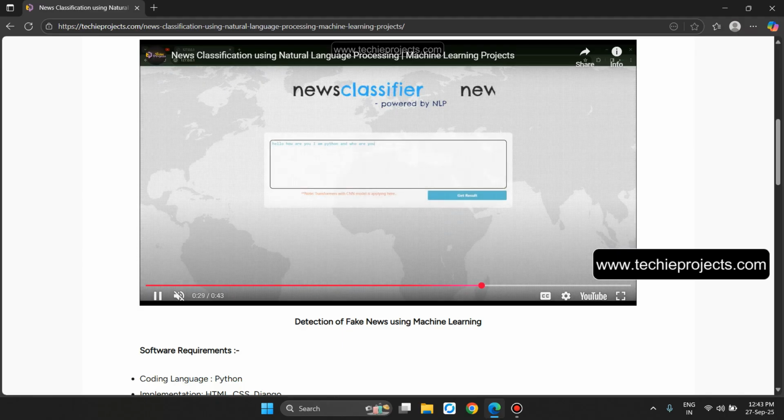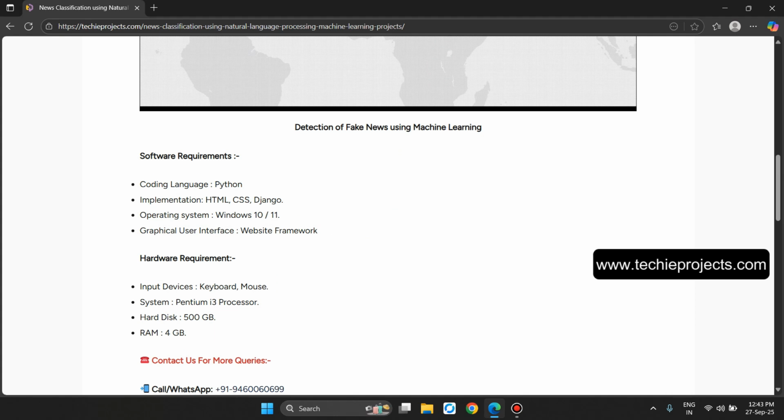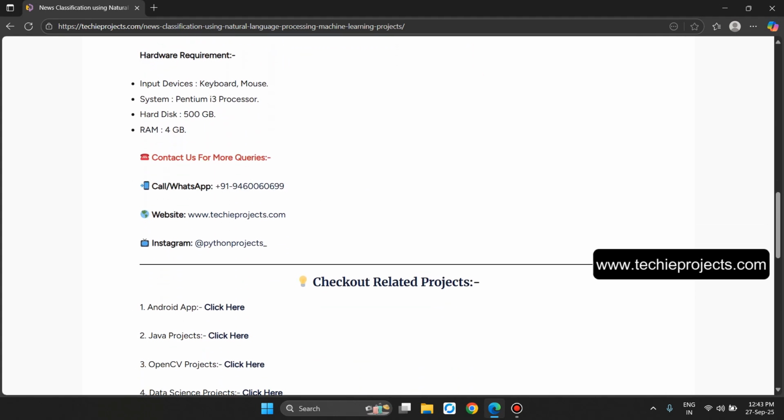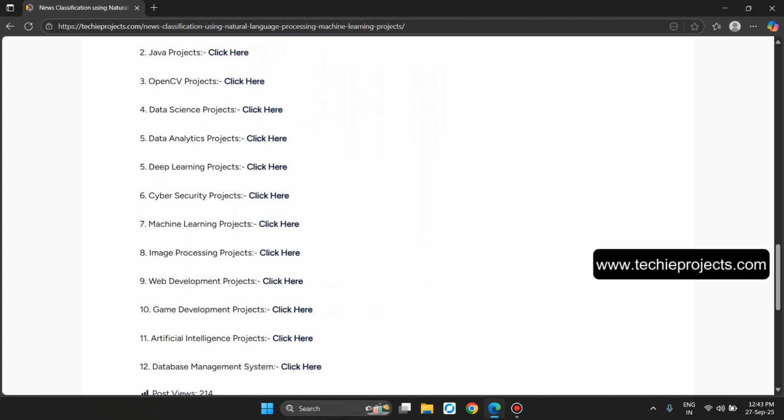Okay, and it will classify what type of news it is, like education or entertainment. And these are the software and hardware requirements. Contact us for more queries and check out related projects. Let's go back.